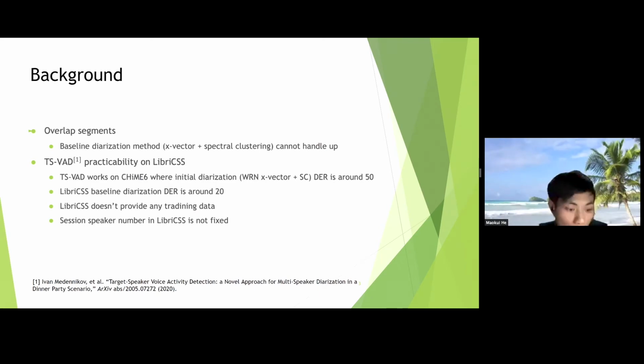TSVD works on CHiME-6, where the initialization DER is around 50, while the LibriCSS baseline diarization DER is around 20. That makes it possible. However, the lack of training data and the uncertain speaker number may be problems.